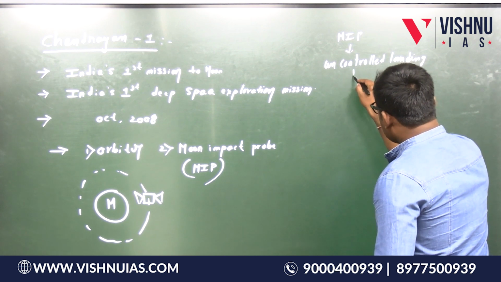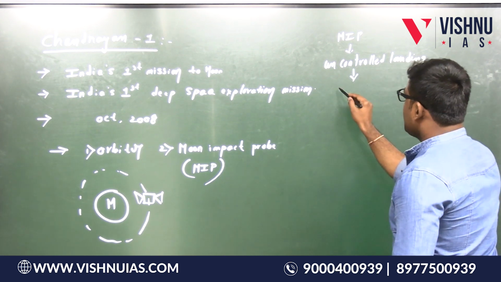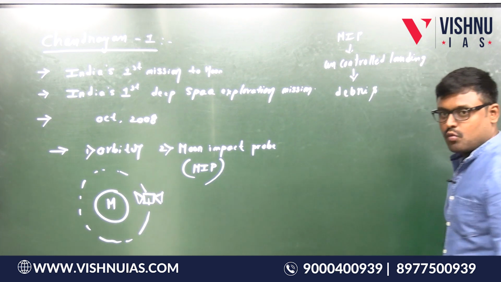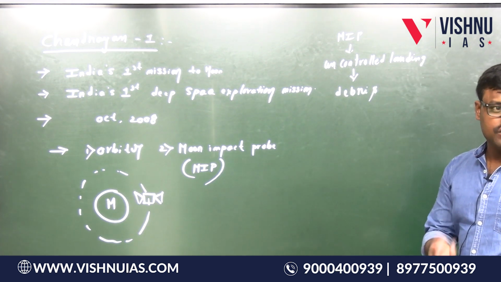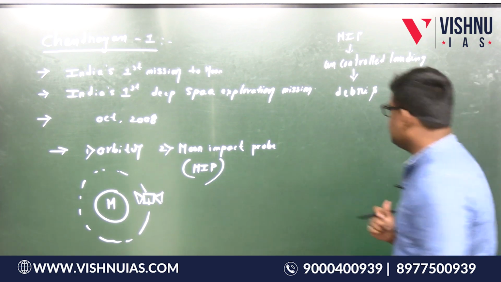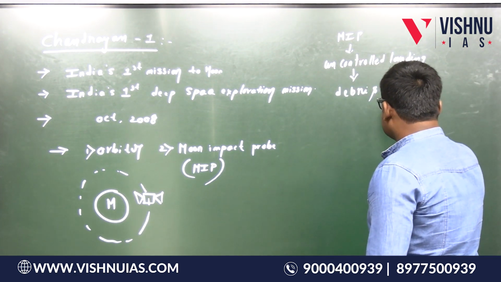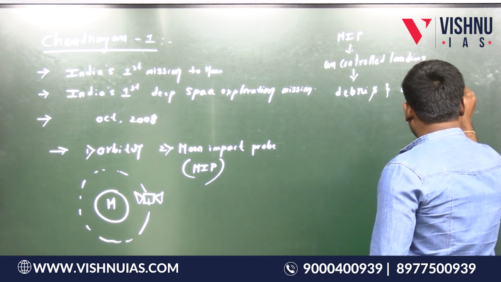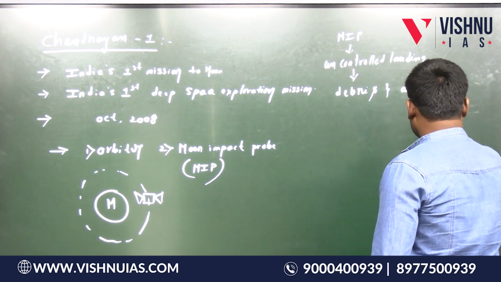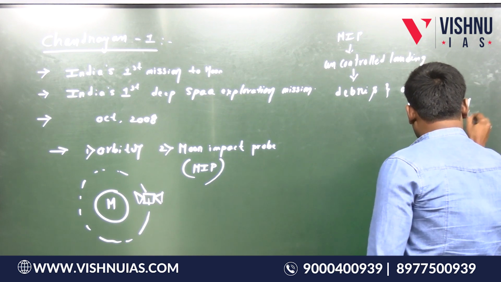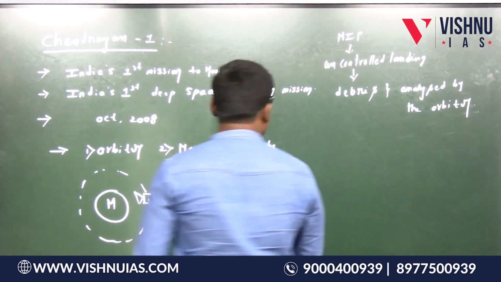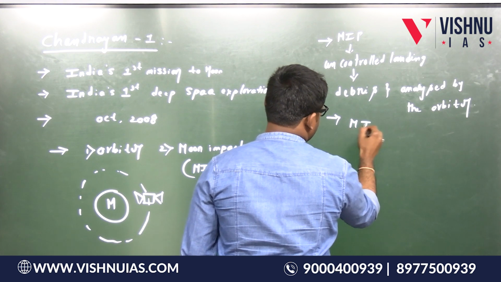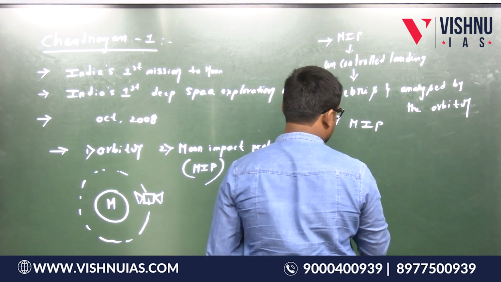Now, when it did uncontrolled landing on the surface of the moon, there is so much debris that has been generated. Yes or no? What is this debris? This is the debris of the moon itself. When so much debris has been generated, this debris is analyzed by the spacecraft, that is the orbiter.